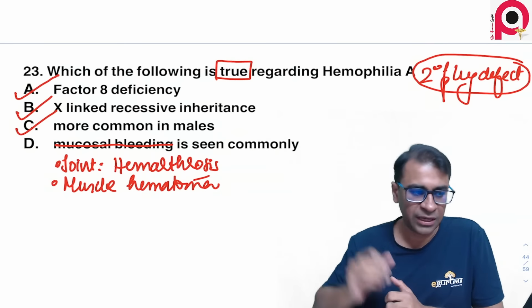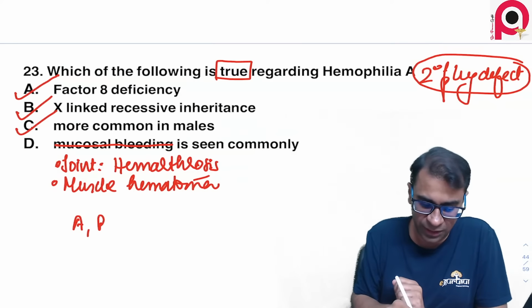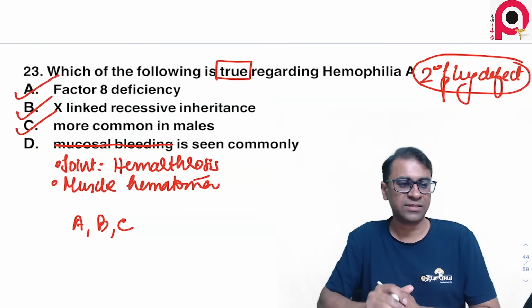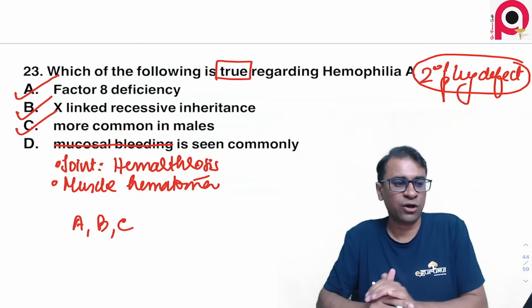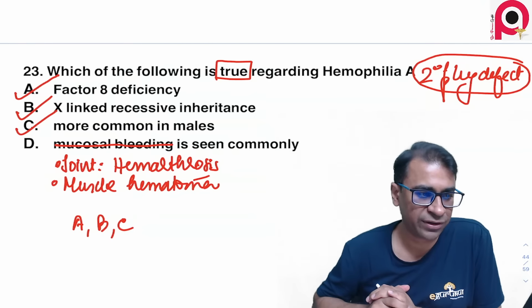So it should be A, B, and C in this case. So in the previous question, some of you are suggesting that the option was it increases insulin resistance.